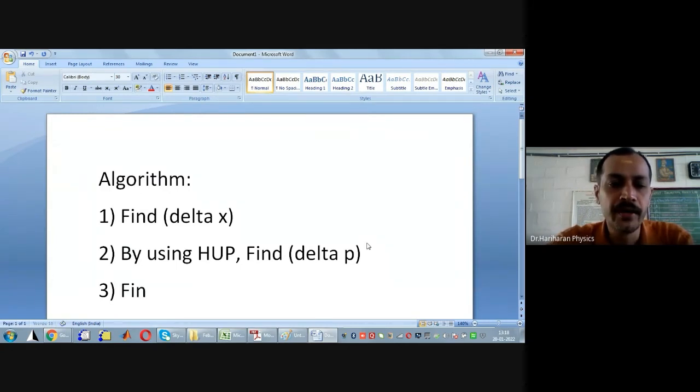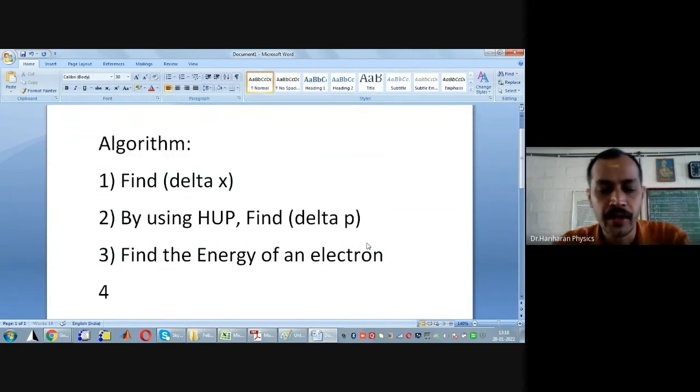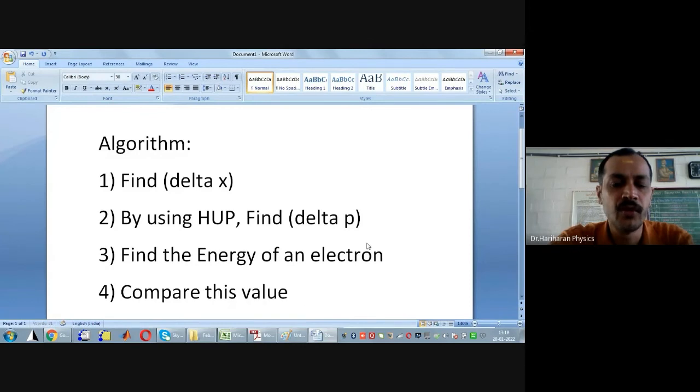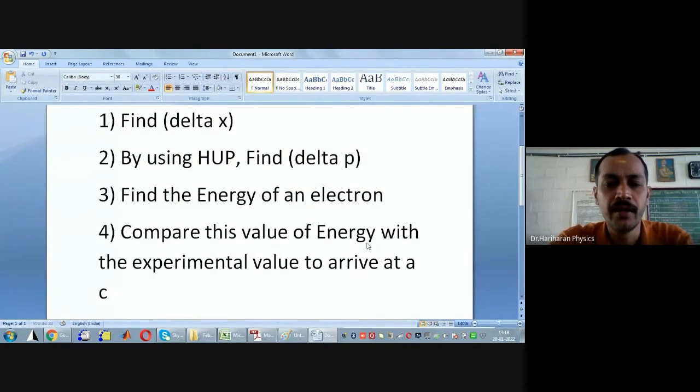So find the energy of an electron if it were to be present inside the nucleus of an atom. Next step, we compare this value of energy with the experimental value to arrive at a conclusion.